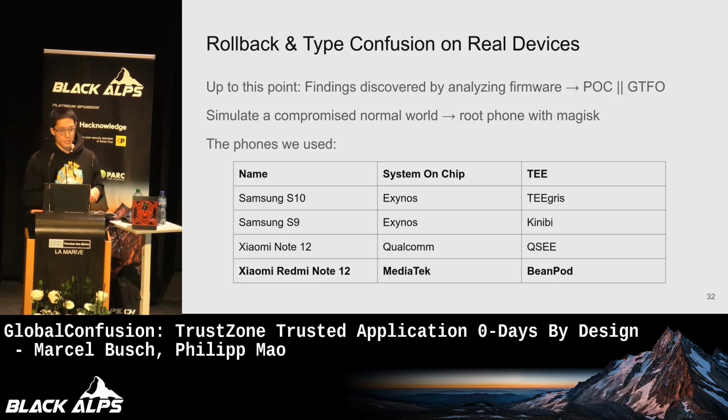So we took a bunch of phones, Samsung and Xiaomi phones, with a nice range of different system-on-chip and TEE implementations, and we rooted all of them to simulate a compromised rich execution environment, or normal world. You might be wondering, okay, you're root, isn't this all over? No, because that's the whole point of having a trusted execution environment. The data in the trusted execution environment should still be protected even against a fully compromised normal world, which is essentially root. And the running example is going to be the Xiaomi Redmi Note 12, where I'll show you in detail how to do a rollback attack and how to trigger the type confusion bug. But the steps are equivalent on all the other phones.